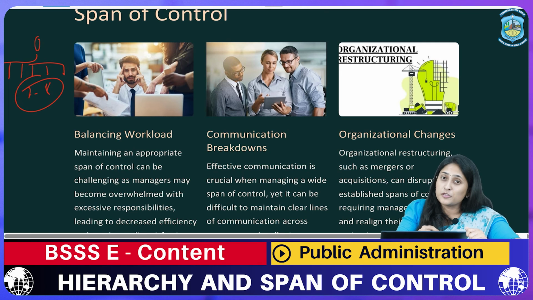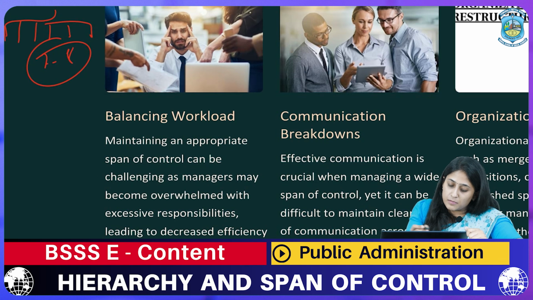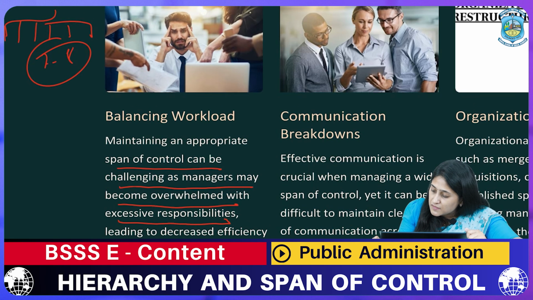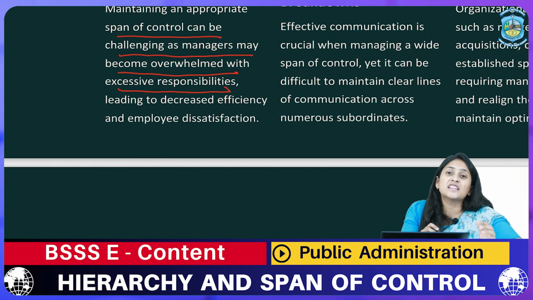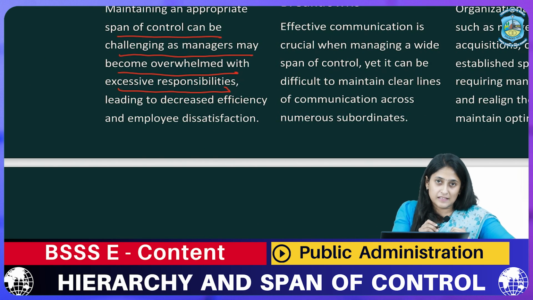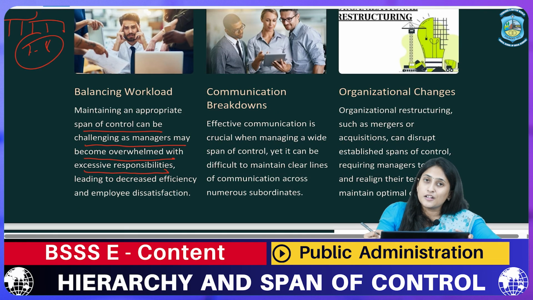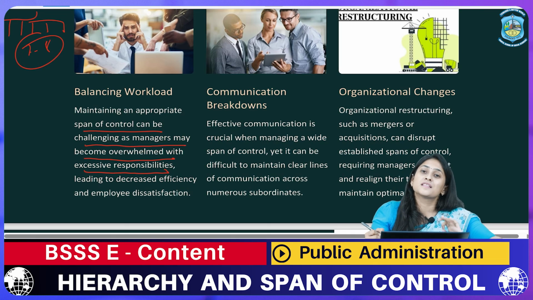It is very difficult for them to balance the workload, as managers may become overwhelmed with excessive responsibilities. These can lead to a decrease in their efficiency, and when efficiency decreases, it is easier for any organization to fall down. So workload balance is always necessary in an organization.